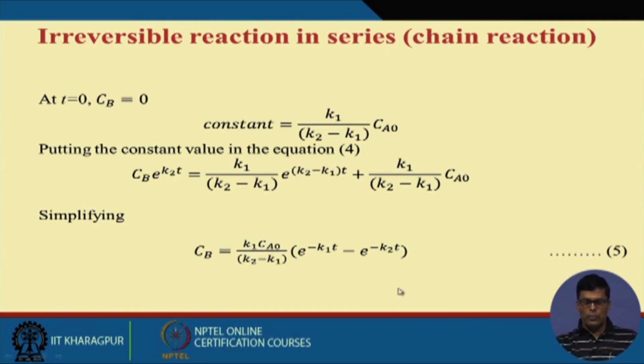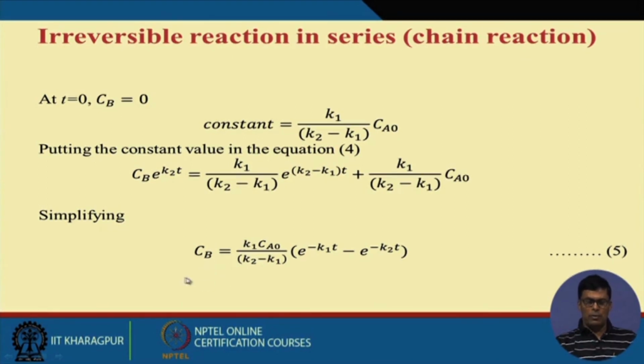So from this equation I can easily find the concentration of B at time t, because K1 is constant, K2 is constant, and Ca0 is constant. If you want to find the value of B at any time t, you just put the value of the time here and you will get the value of Cb.